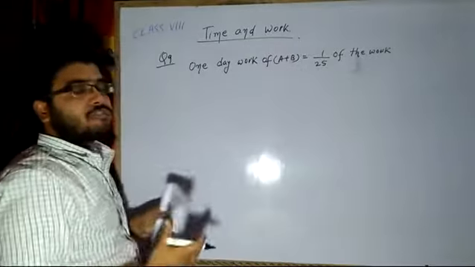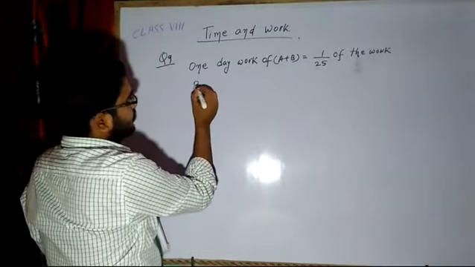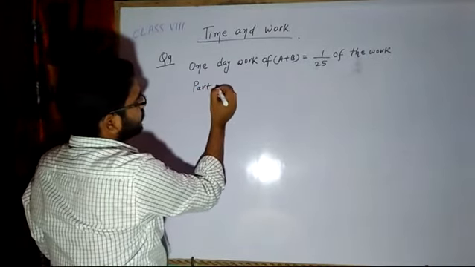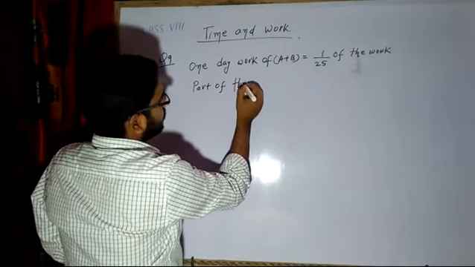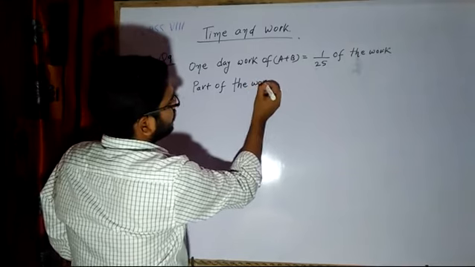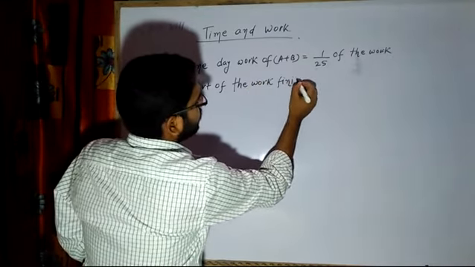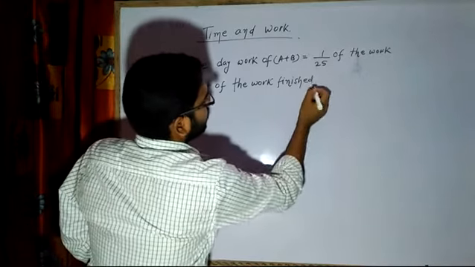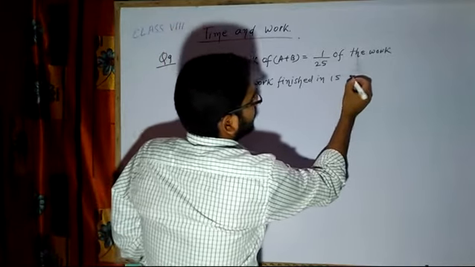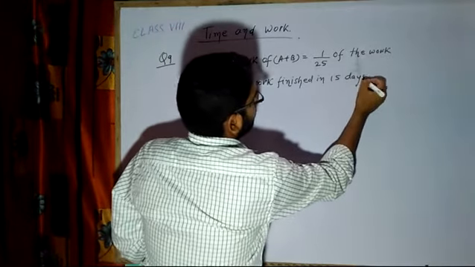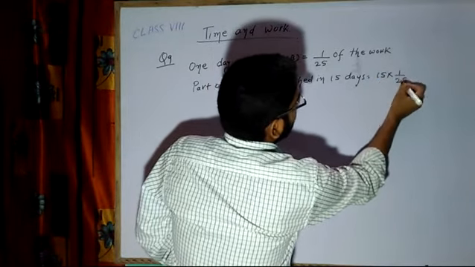So how much part of the work is finished? The part of the work finished in 15 days will be equal to 15 into 1 by 25.